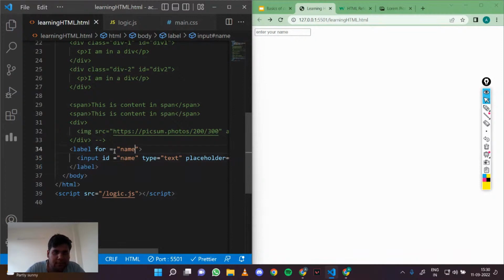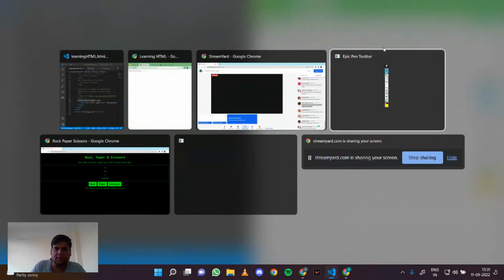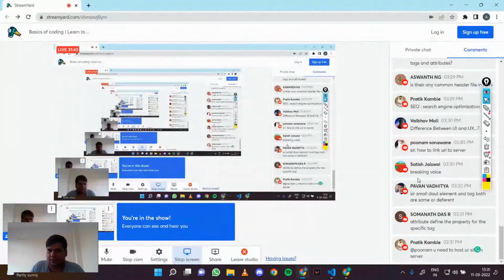So when I click on this label, you see that this input gets highlighted. So this for, this ID, this type, all of this are attributes, and this label is a tag. So that's the difference between attributes and tags.